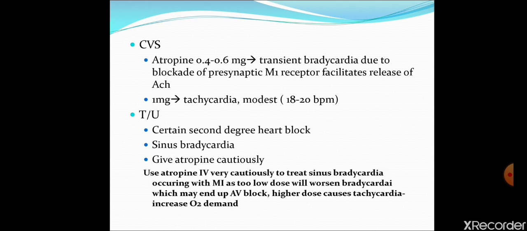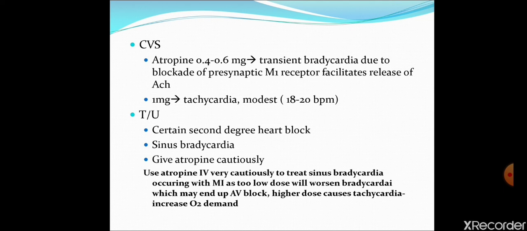In treatment of sinus bradycardia, atropine is given very cautiously, because when atropine is given in a low dose, it will cause bradycardia that will worsen the bradycardia already present. If you give a high dose of atropine, it will increase the oxygen demand in myocardial infarction. So myocardial infarction will worsen. Patient will undergo cardiac arrhythmia. So we will have to use atropine very cautiously in treatment of cardiovascular disorders.